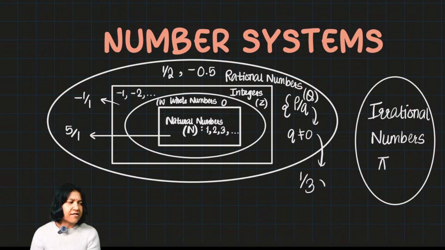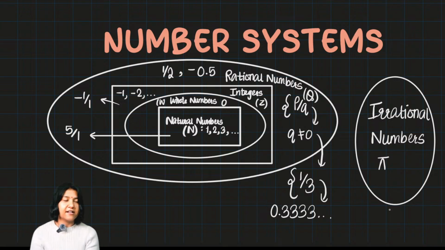The answer you get is something like 0.333, and it keeps on repeating, though it is still rational. Why? Because I was able to represent it as a fraction, or a upon b form. But if you take the numbers from irrational, then they'll be completely different, like your square root numbers. Now, what does square root 2 mean? For example, if you have to think about this number square root 2, where do you see it in nature?